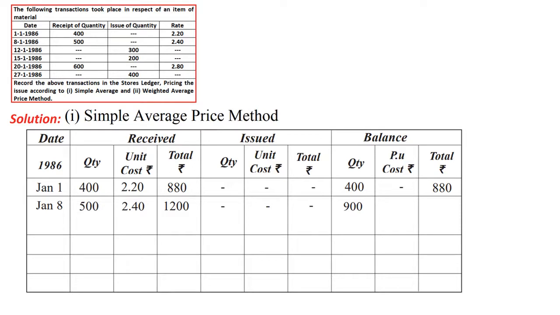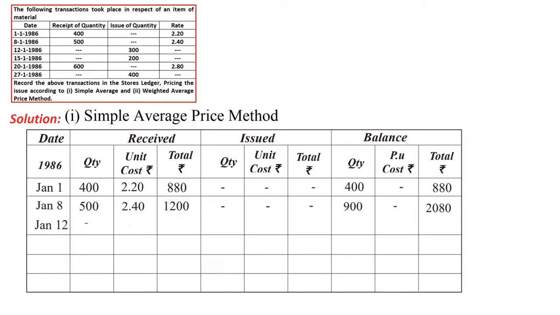Then already the cost of 400 units was 880. Now 1200 is the cost of 500 units. The summation comes to 2080 rupees. So we have added units as well as the cost of the balance quantity and the new purchase quantity, right? This thing you need to bear in mind.